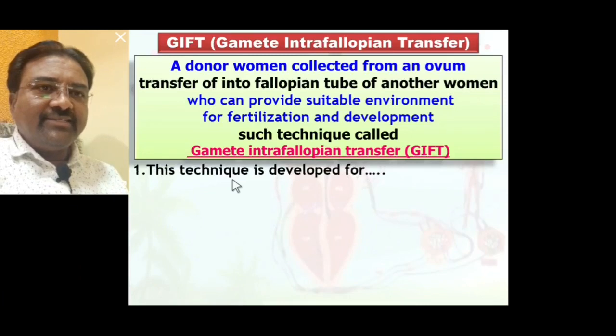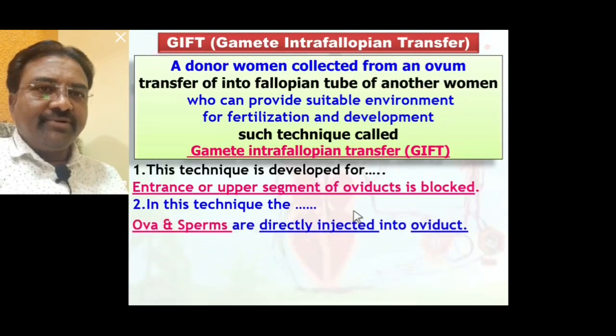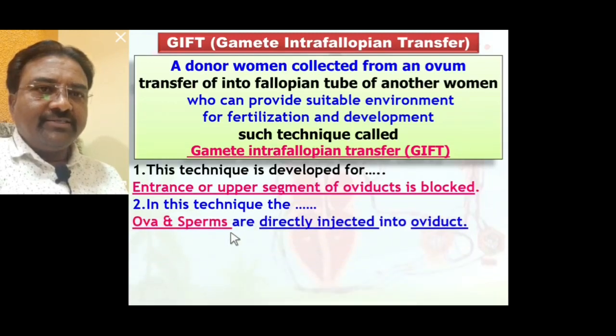This technique is developed for when the entrance or upper segment of the oviduct is blocked. At the time when the entrance or upper segment of the oviduct is blocked, this technique is most important. Ova and sperm are directly injected into the oviduct.